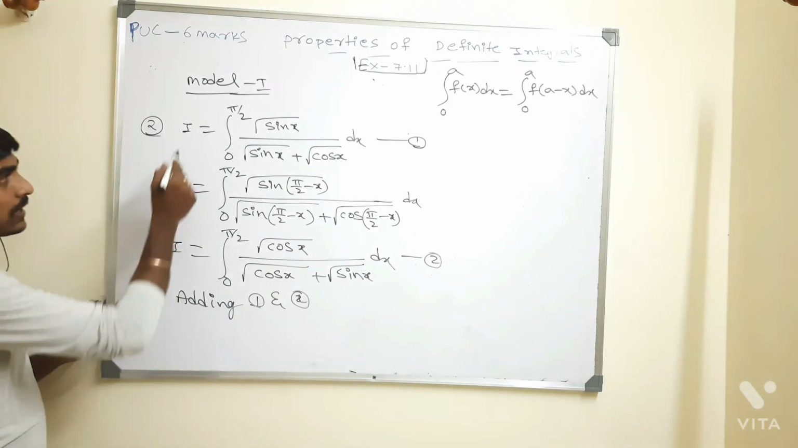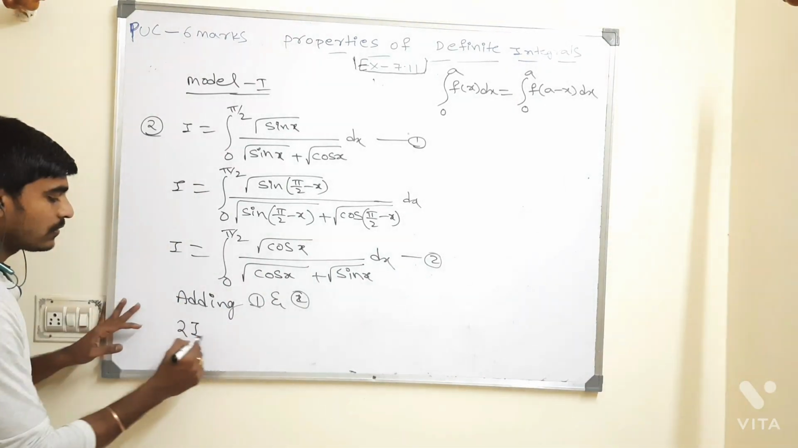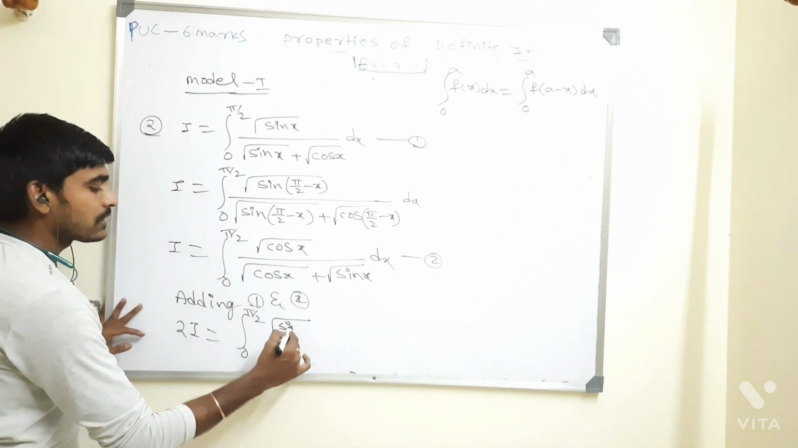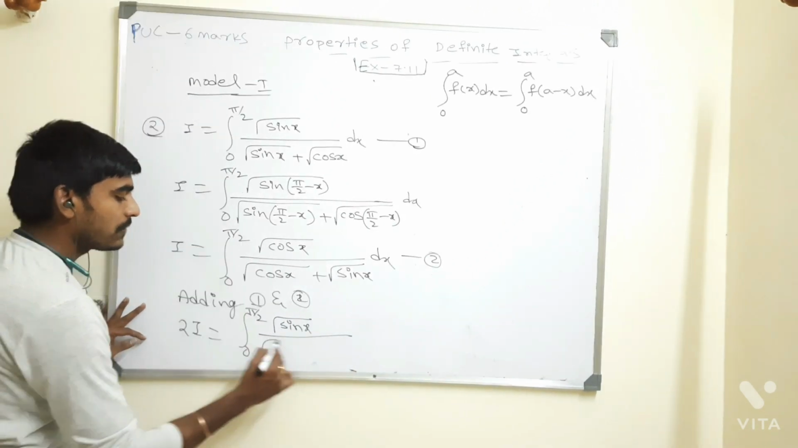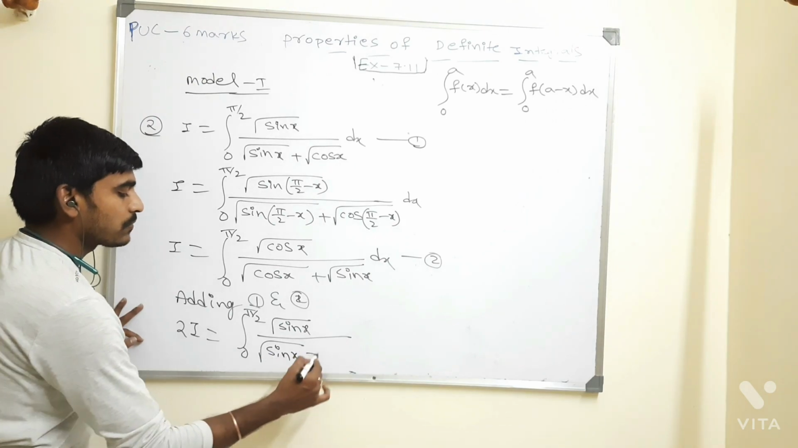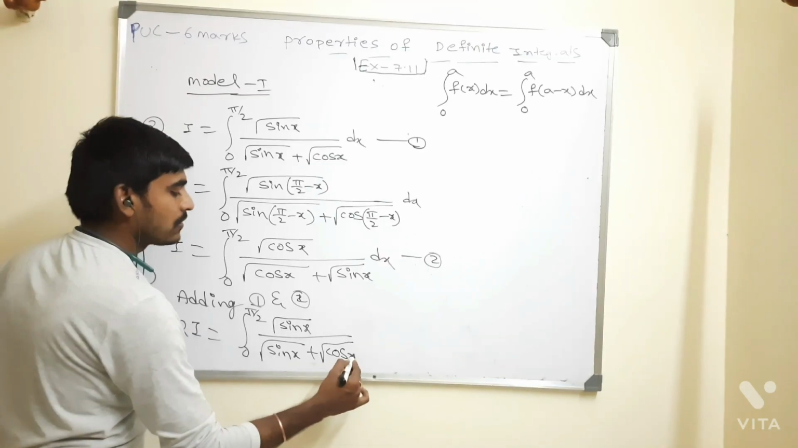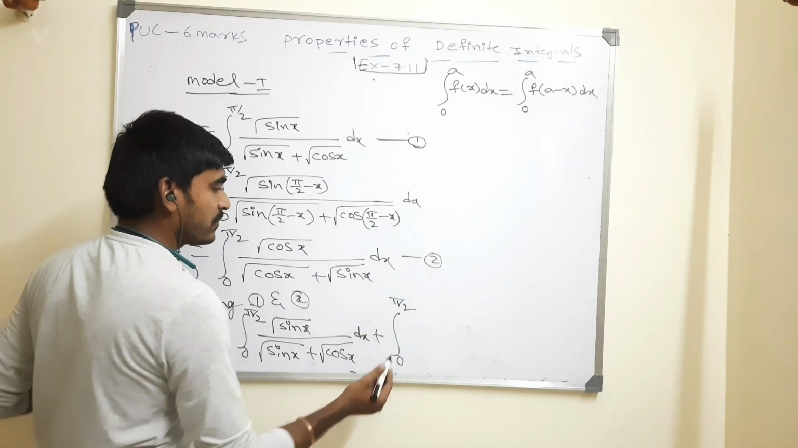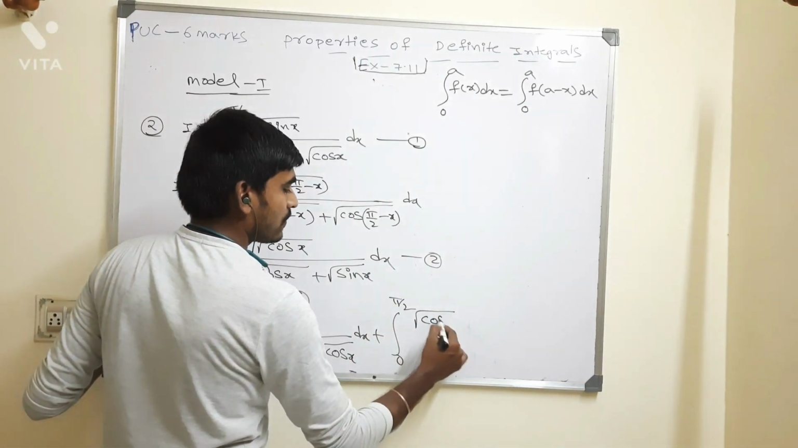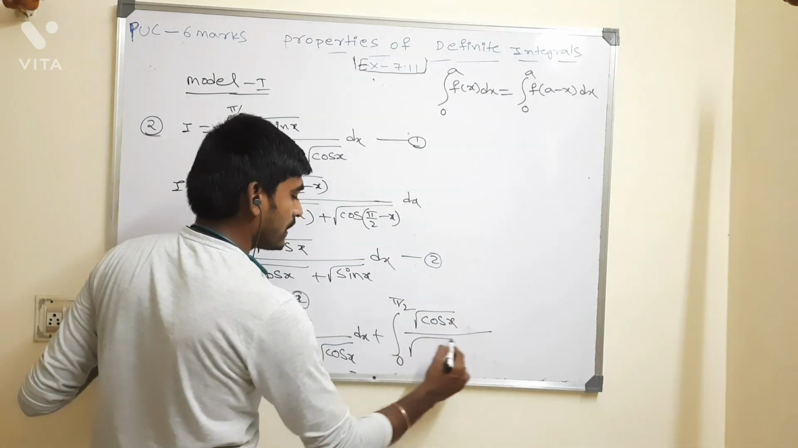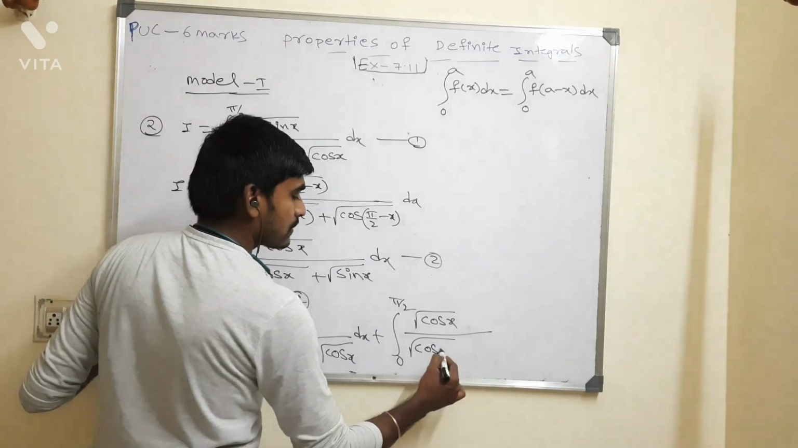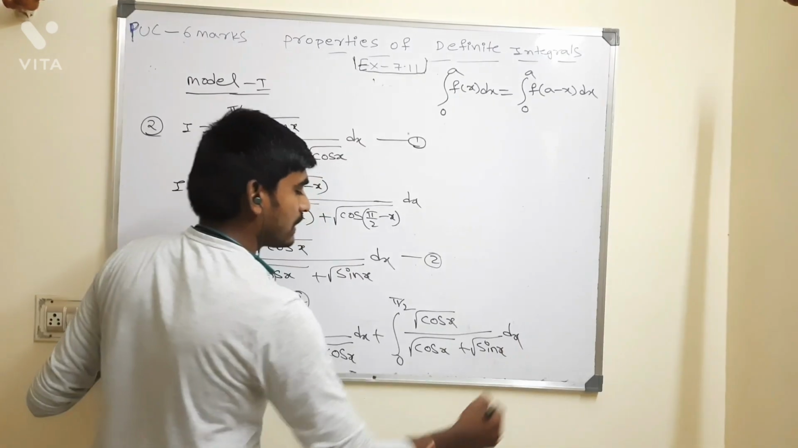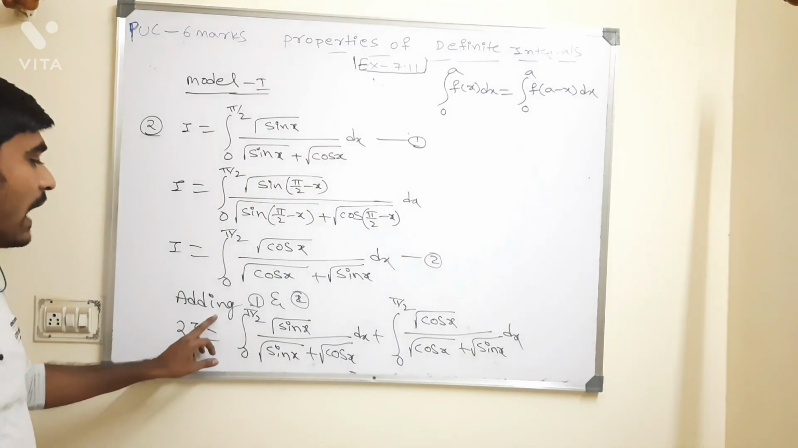Adding 1 and 2, I plus I, it's nothing but 2I is equal to the integral from 0 to pi by 2 of root of sin x divided by root of sin x plus root of cos x, dx, plus the integral from 0 to pi by 2 of root of cos x divided by square root of cos x plus square root of sin x, dx. Just what I am doing, adding 1 and 2.